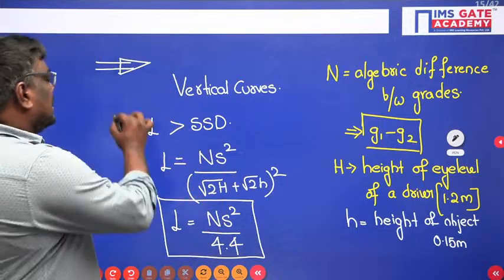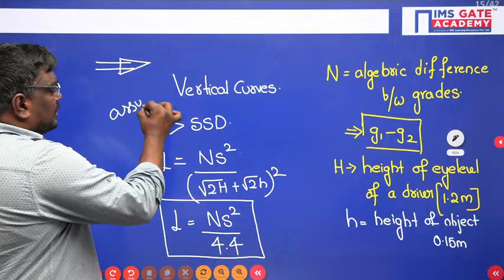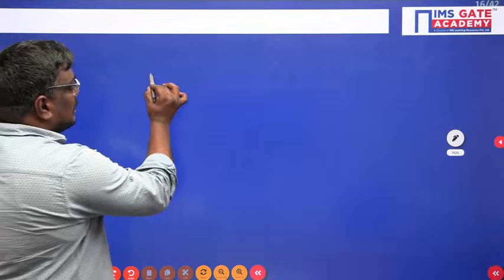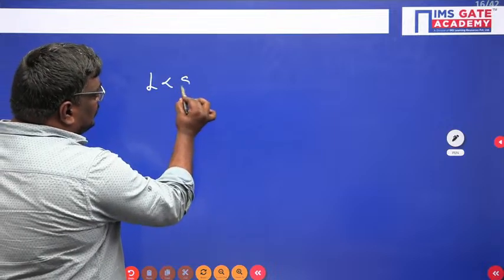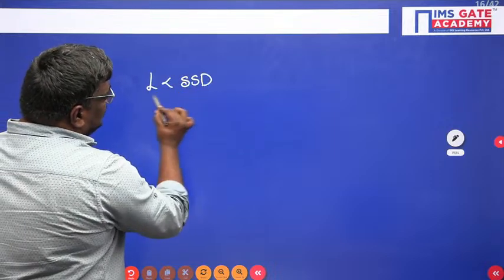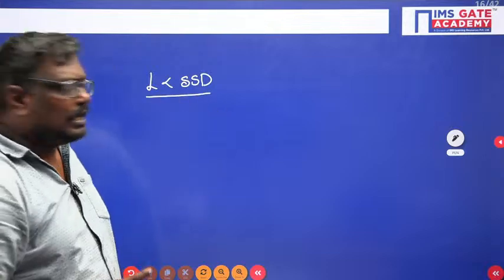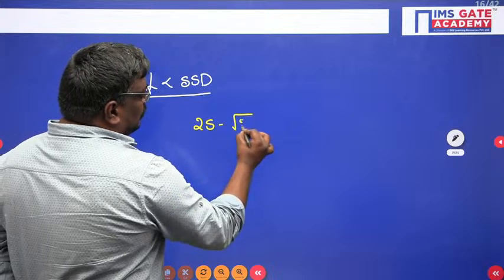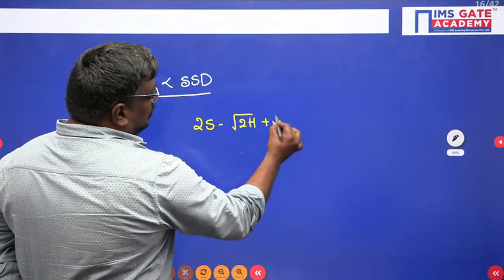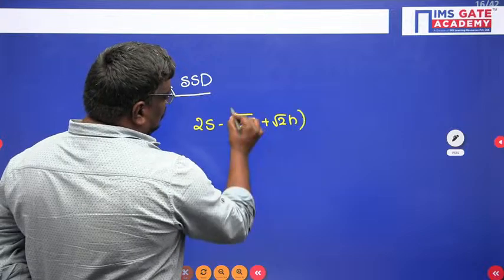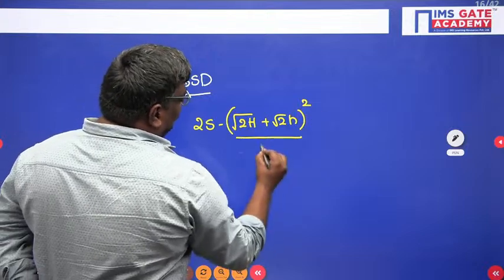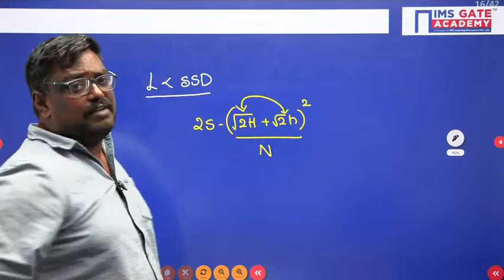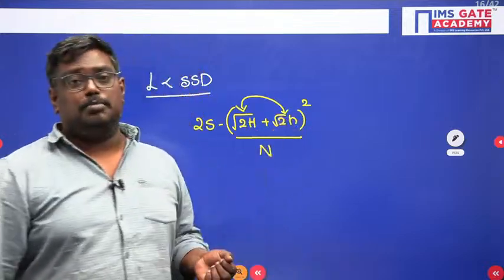Sir, this is just an assumption. We are just assuming when it is greater than that. Suppose the length of the vertical curve is less than stopping sight distance. Here the formula is L = 2S − (√2H + √2h)² / N. In some cases the height of the eye level of the driver or the height of the object can vary.